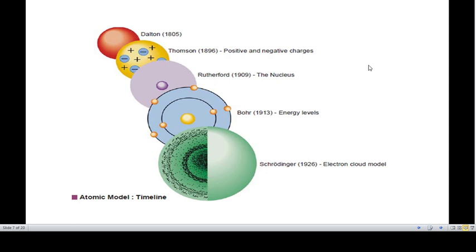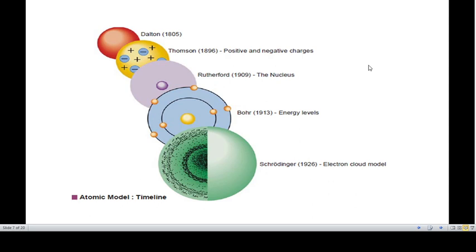When the electron revolves around the nucleus, any moving charged object loses energy. The electron is a charged particle, so as it moves around the nucleus, it loses its energy and must fall into the nucleus, and the atom must collapse. That is what Niels Bohr said about the Rutherford model.